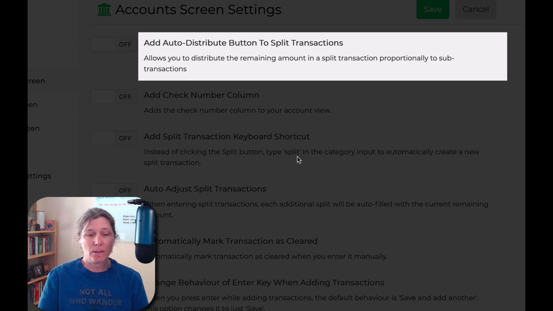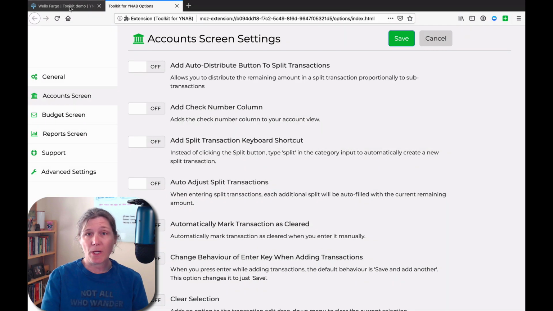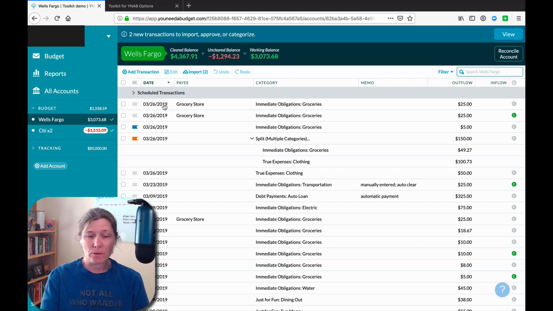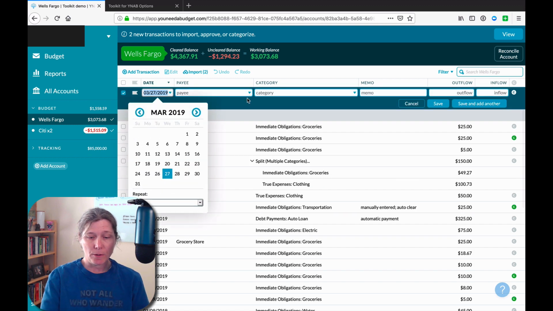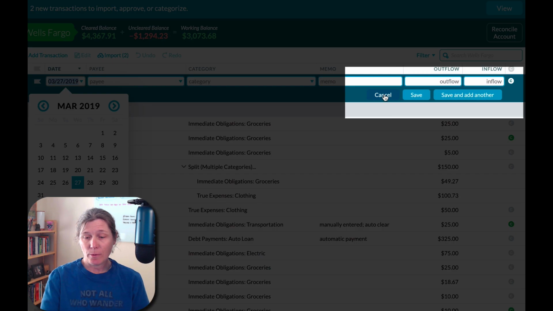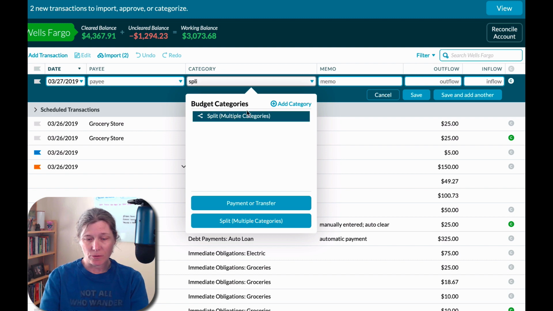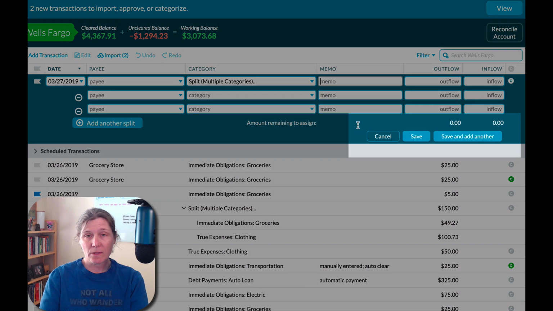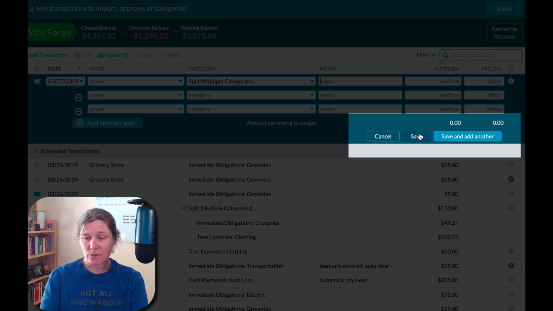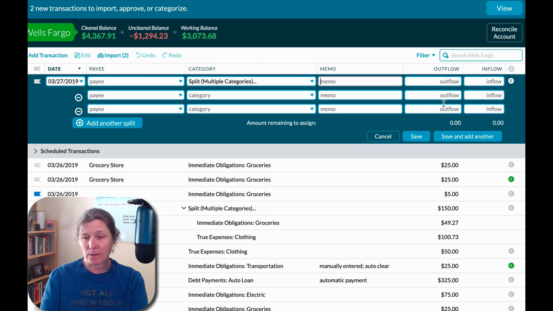The next setting is Add Auto Distribute button to split transactions. So let's look first at the behavior of YNAB by default. If we come in here and we create a single line, a single category transaction, we get 3 buttons. We get save, cancel, save and add another. If we create a split transaction, we get the same 3 buttons. We get cancel, save, and add another.